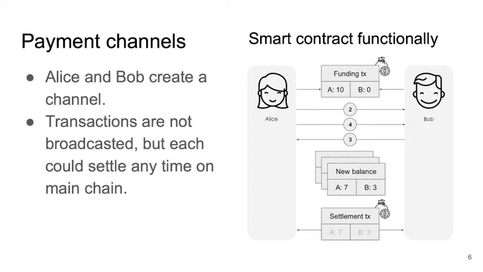Alex sends 2 Bitcoin and 4 Bitcoin to Bob, and Bob sends 3 Bitcoin to Alex. Each transaction updates the balance sheet, and when Alex or Bob want to withdraw their Bitcoin on the main chain, they only settle the latest balance sheet. So on the main chain, Alex will get 7 Bitcoin and Bob gets 3 Bitcoin.